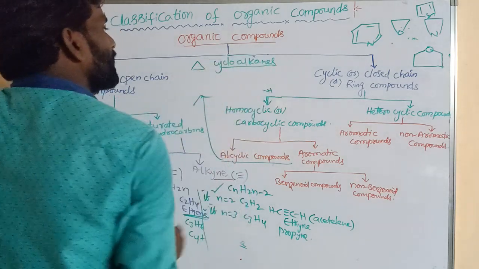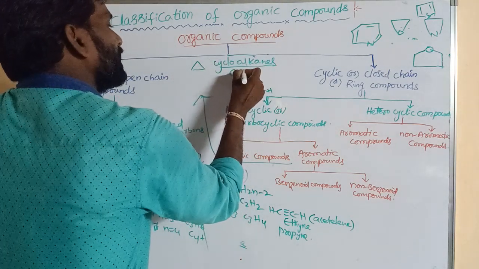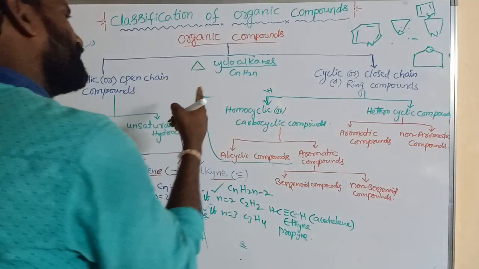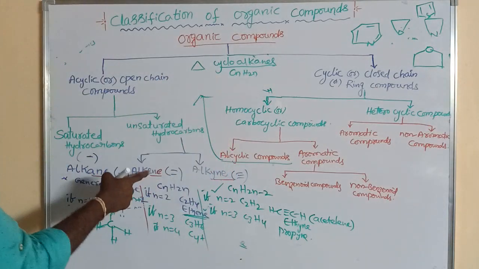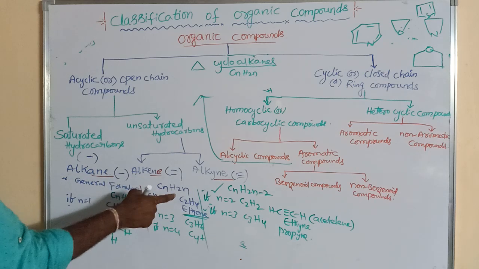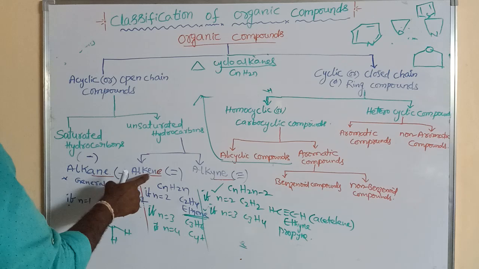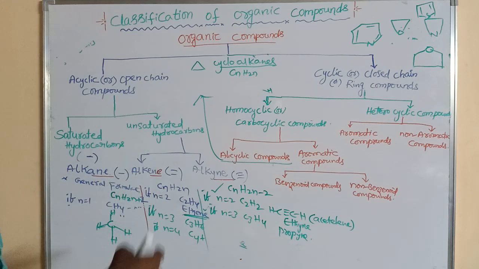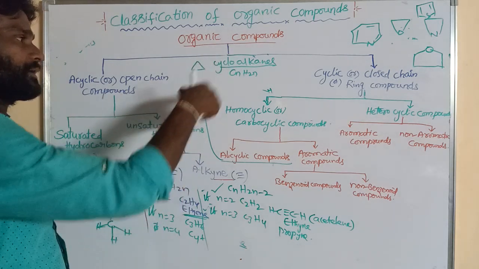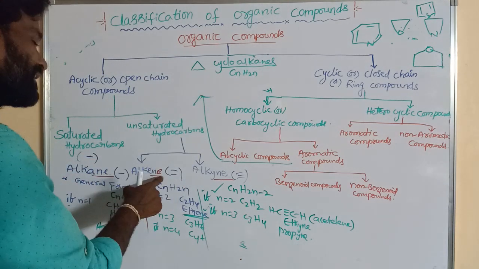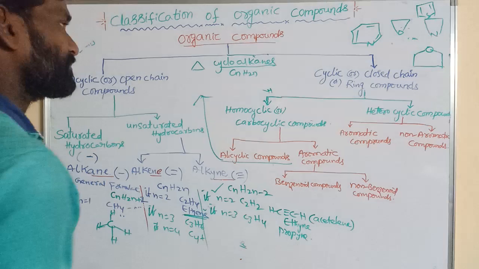What is the formula of cycloalkane? Cycloalkane has the formula CnH2n, which is similar to alkene. What is the general formula of alkene? CnH2n. Both have the same formula. But cycloalkane does not contain a double bond, whereas alkene contains a double bond. That is the difference between these.